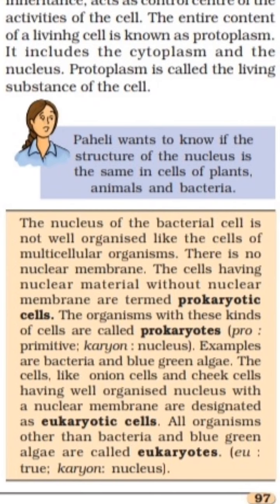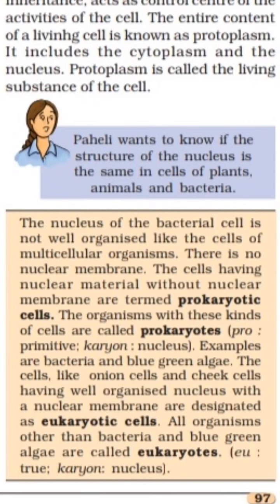The cells having nuclear material without nuclear membrane are termed prokaryotic cells. The cells which are having nuclear material but without nuclear membrane are termed prokaryotic cells. And the organisms which have prokaryotic cells are called prokaryotes. Pro means primitive, karyon means nucleus. Examples of prokaryotes are bacteria and blue-green algae.